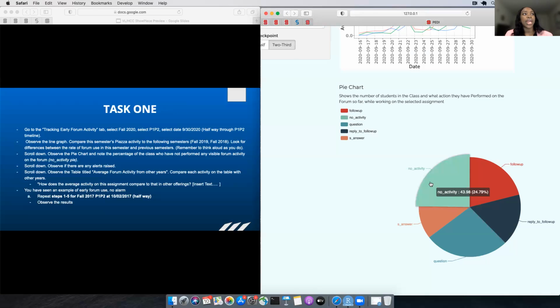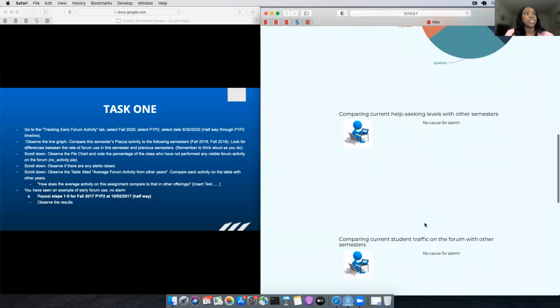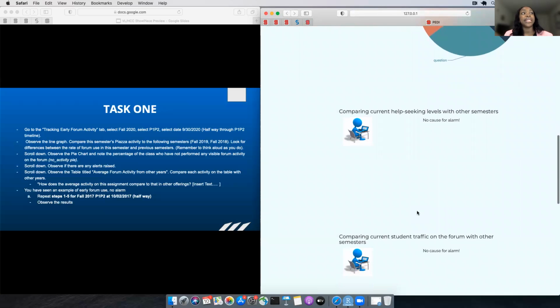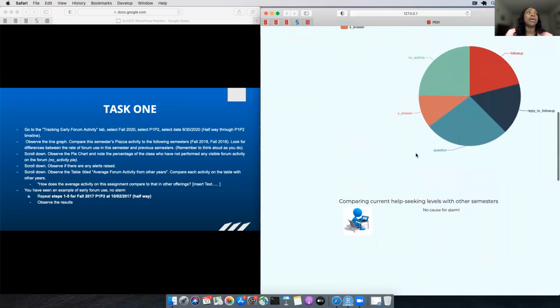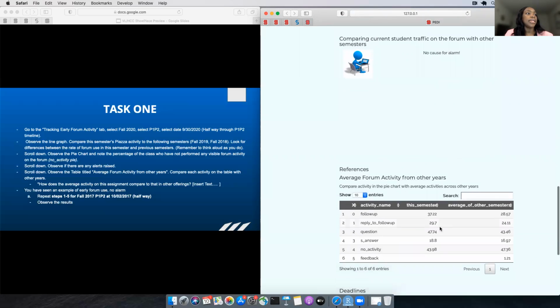I might not be able to do anything with this information, but let me keep going and see future chats. So the alert system shows me that there's no cause for alarm, even though almost half of the class is not performing any visible activity. There's nothing to be alarmed about. And I want to know why.